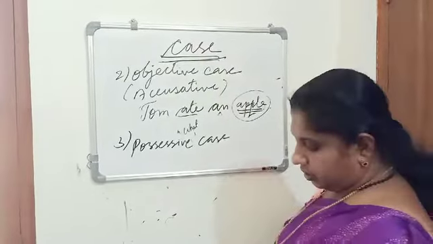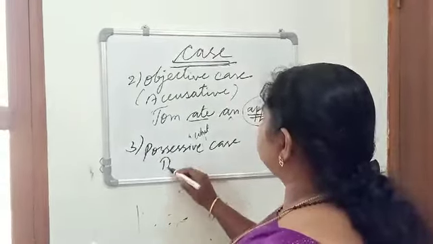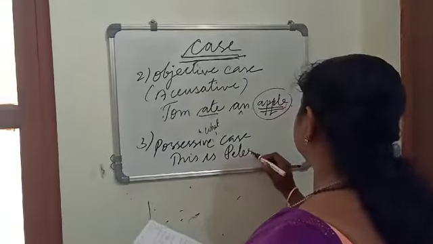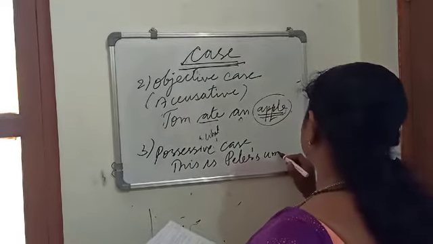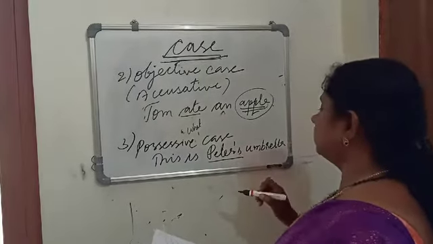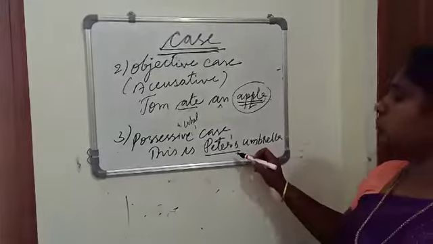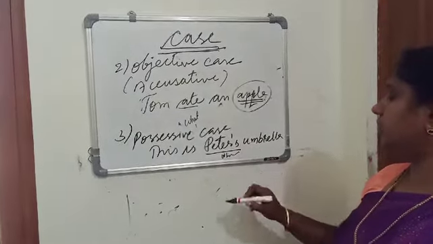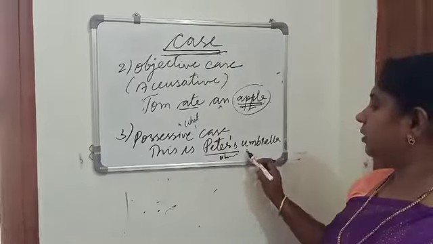Example: This is Peter's umbrella. See here, Peter's. It shows possession. When we ask whose, then we get the answer. Whose umbrella?